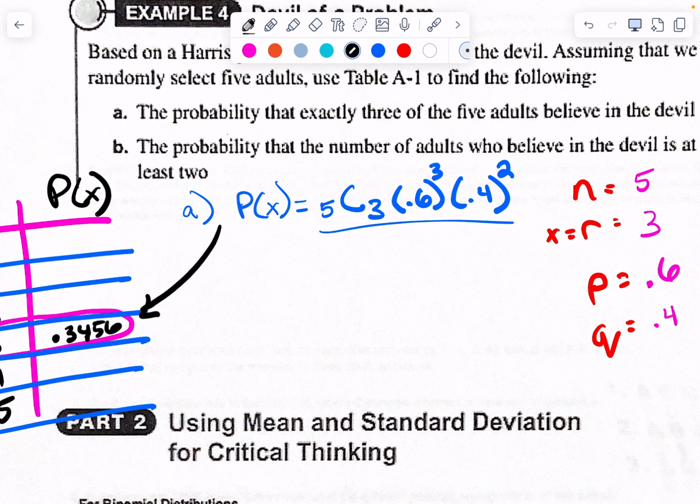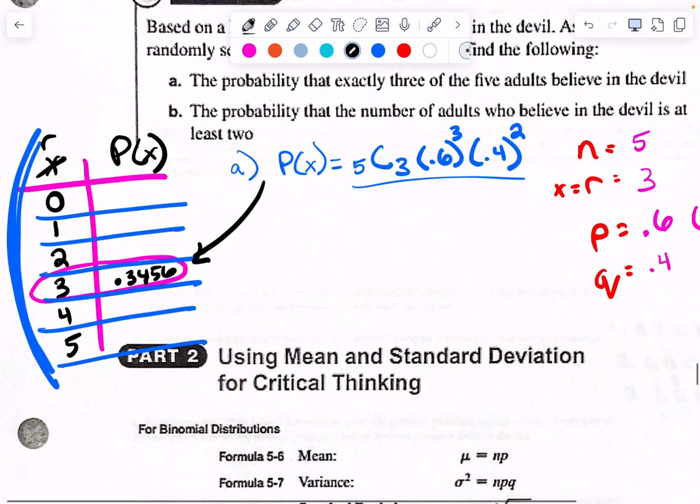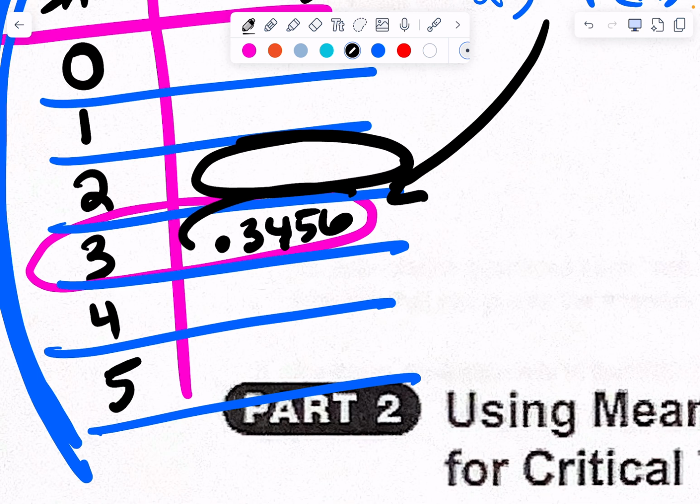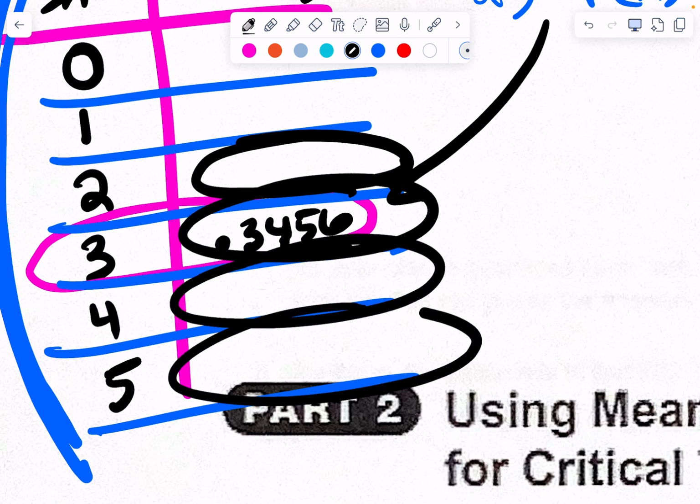Okay. B says the probability that the number of adults who believe in the devil is at least 2. What does at least 2 mean? 2 or more, right? Including 2. So I want to know this one, and this one, and this one, and this one, all added together. True? That would be at least 2. Or, Reese just said this. What else can you do instead?